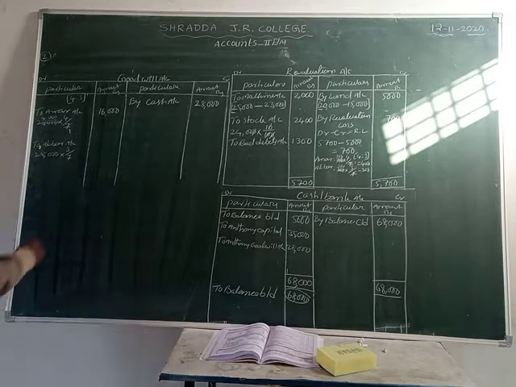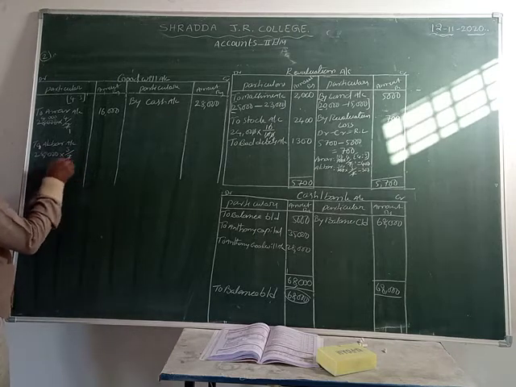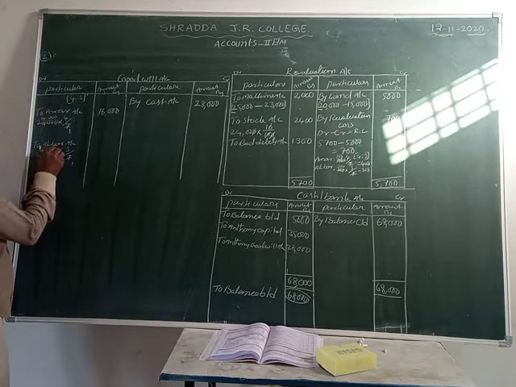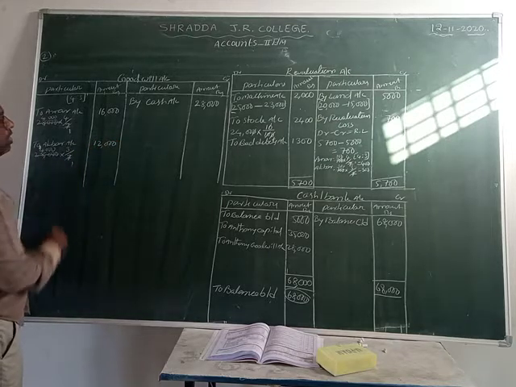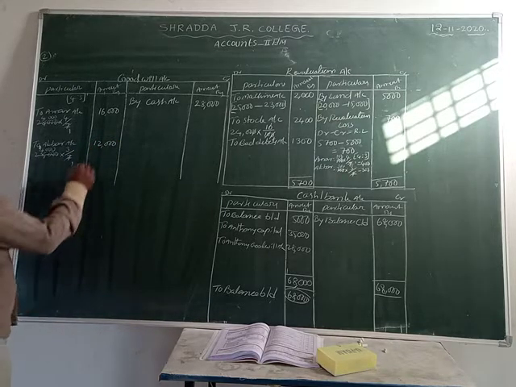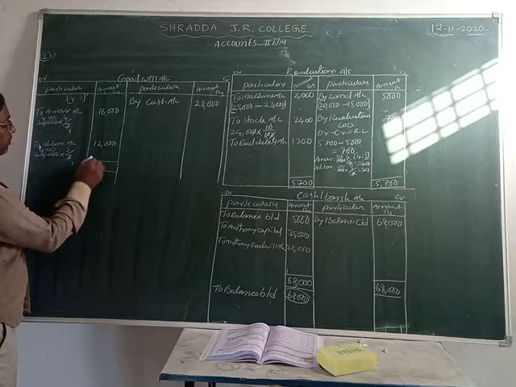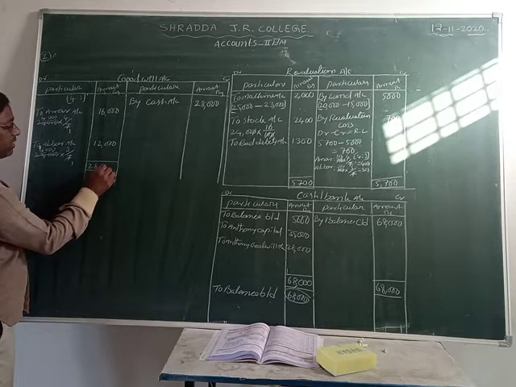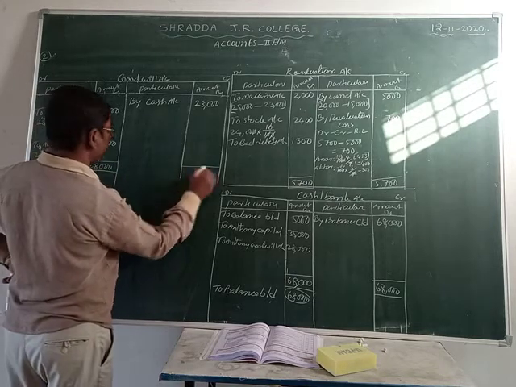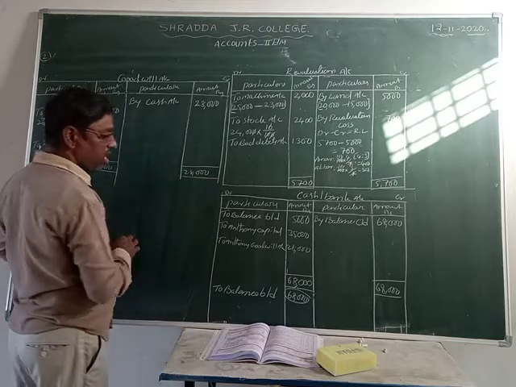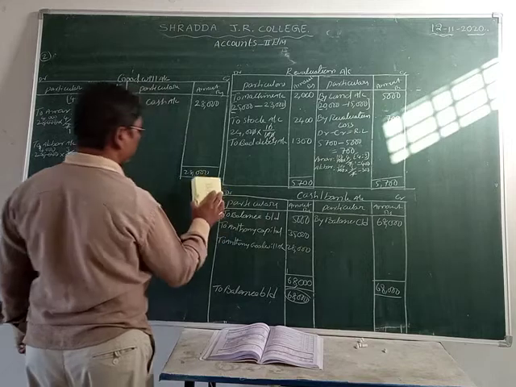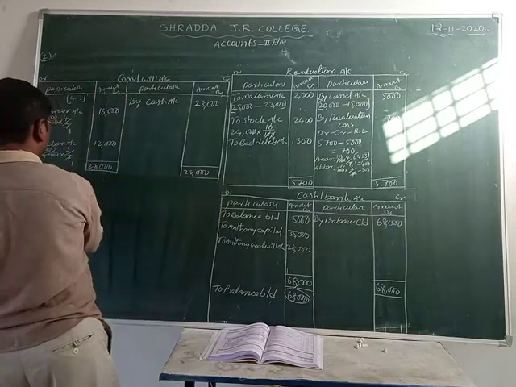Now 7 ones are 7, 7 fours are 28, 4 threes are 12. Akbar's share is 12,000 rupees. Now what is the total goodwill value? Here is 28,000 and here is also 28,000 rupees. This is the total goodwill value and it is the goodwill account.